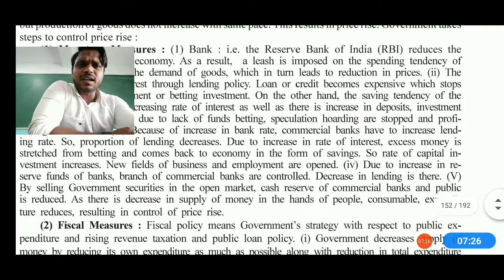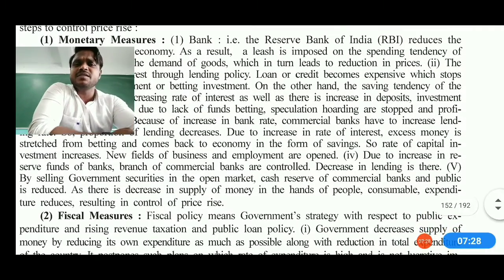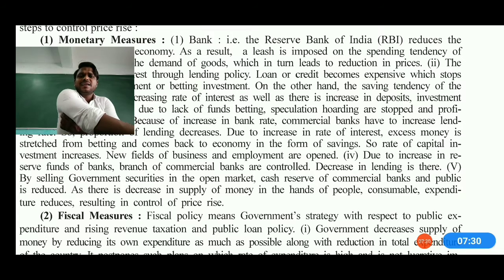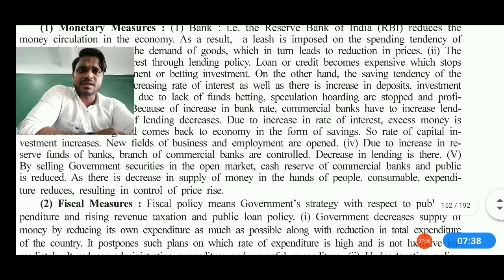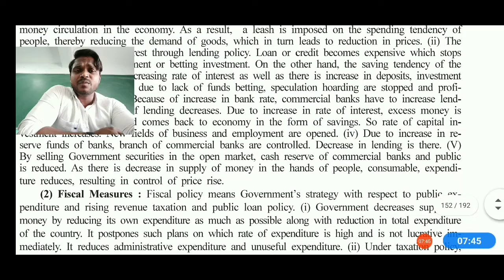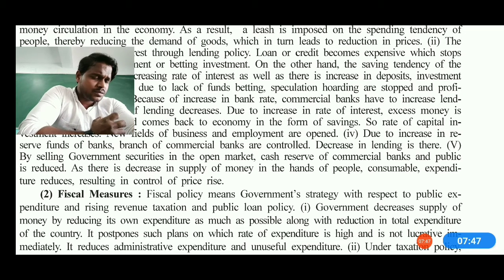Now let's focus on what the monetary measure says. The bank, that is the Reserve Bank of India, also known as RBI, reduces the main thing, that is the money circulation in the economy. As a result, it imposes a limit on the tendency to spend money, so the high demand and the many things that were being done are now somehow stopped.